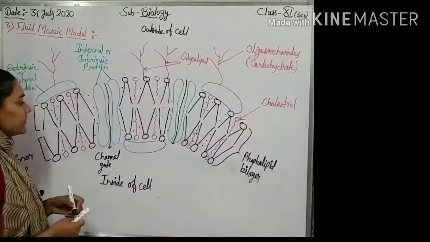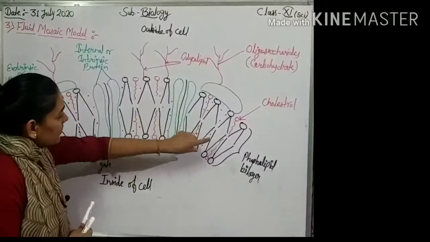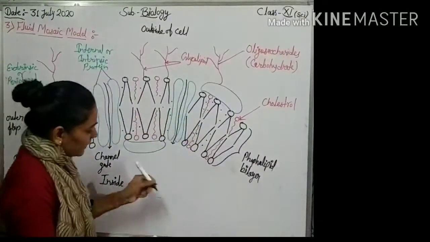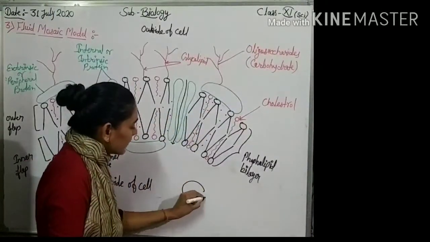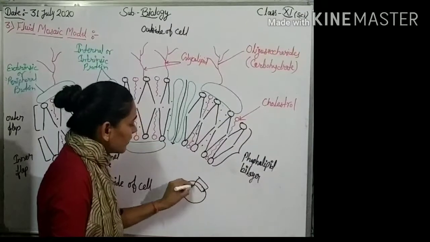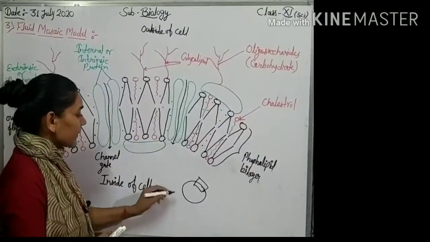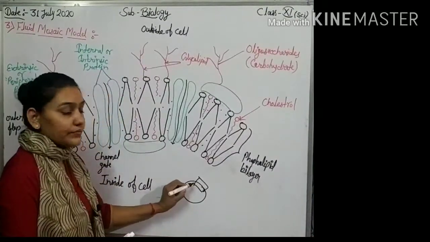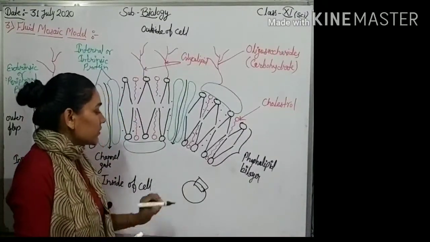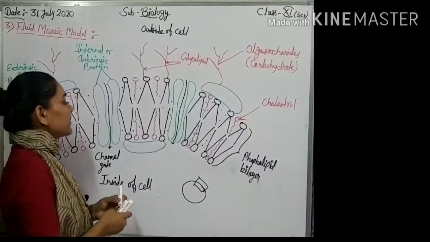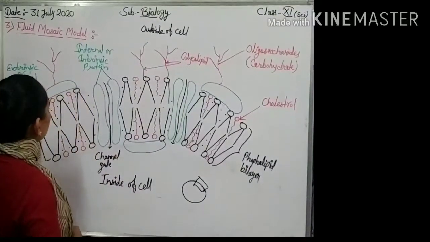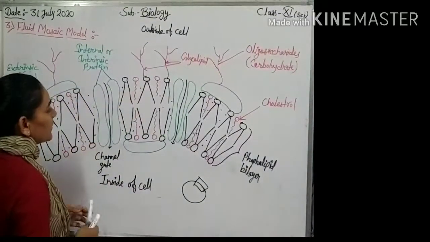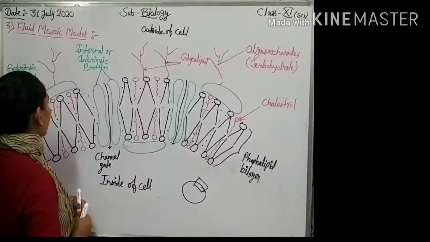Okay, student. So it is the small section of plasma membrane, studied in electron microscope. Then this structure shown.